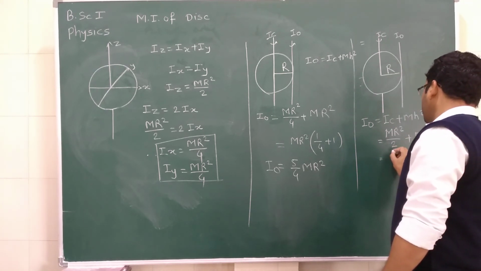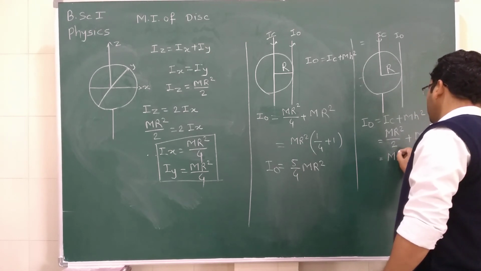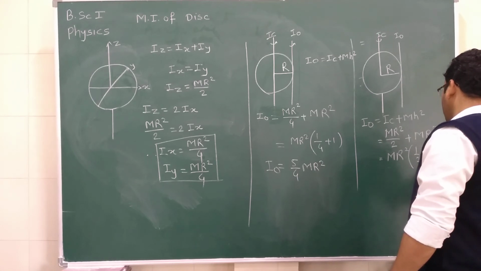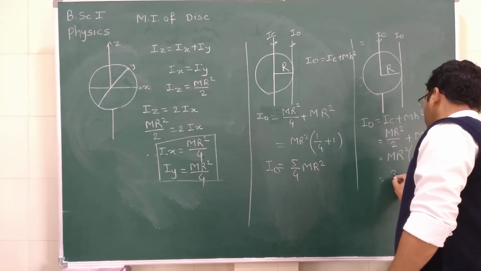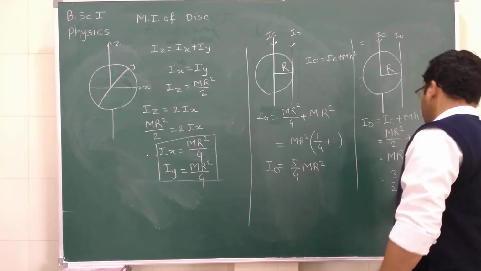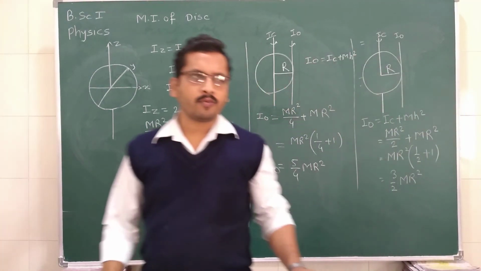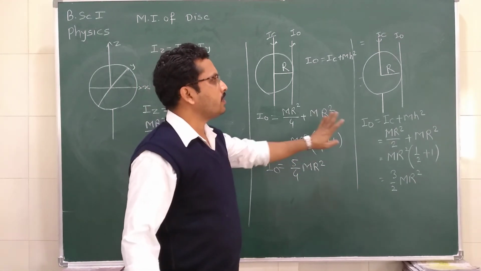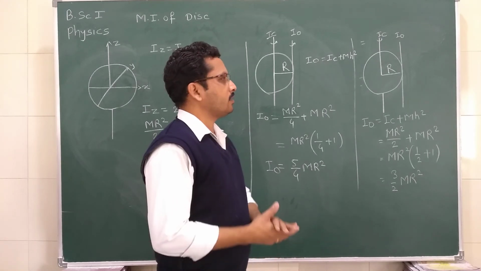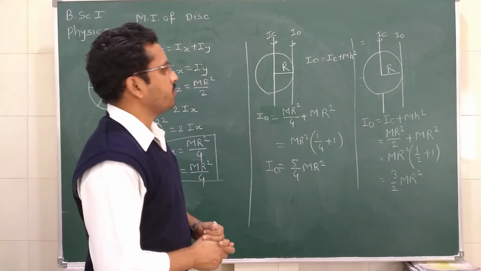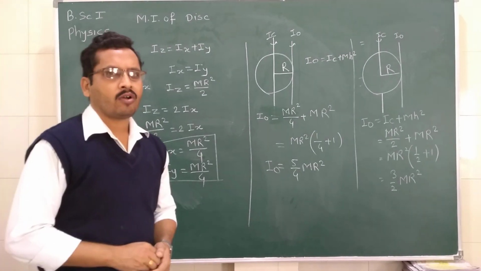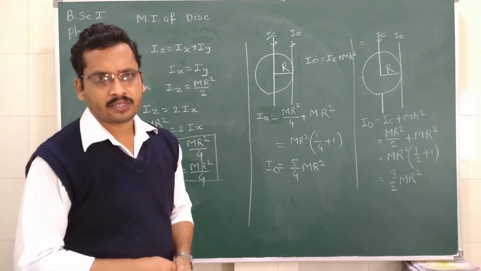So it is equal to mr square in bracket 1 by 2 plus 1, which is equal to 3 by 2 mr square. This is the moment of inertia of the disk about the tangent which is perpendicular to the plane of the disk. So in this way, today we discussed the moment of inertia of the disk about different axes.